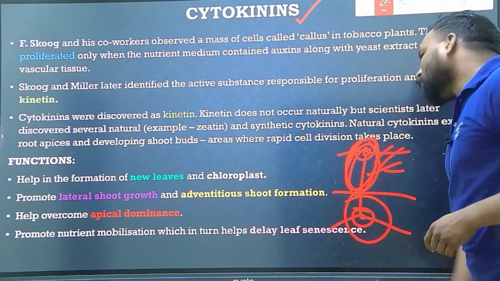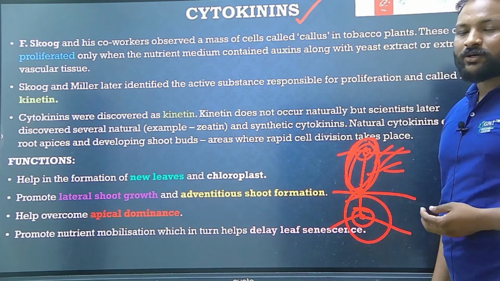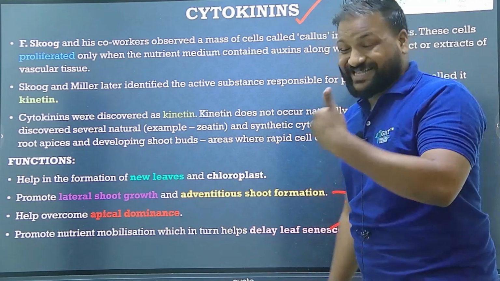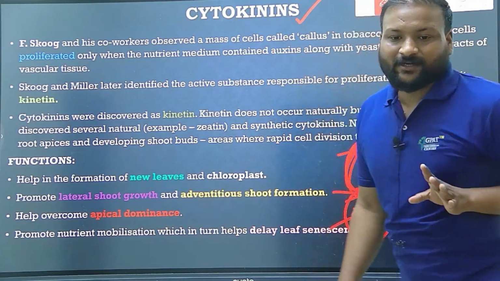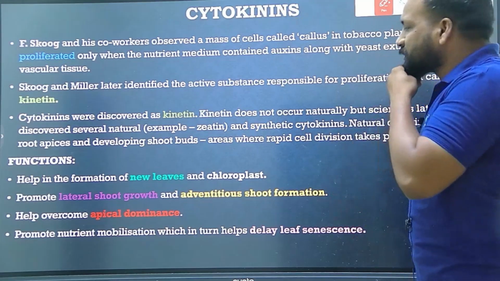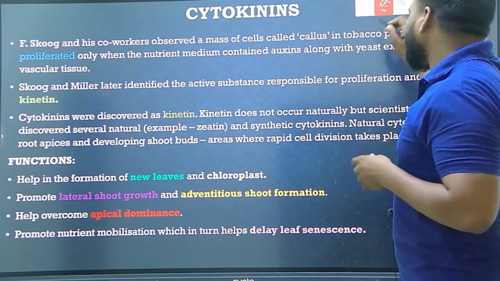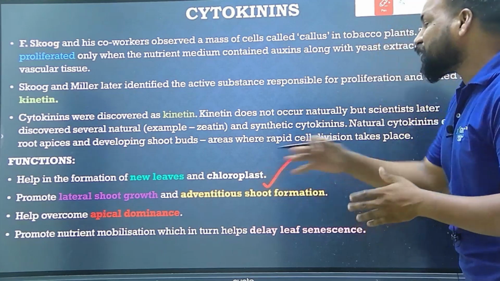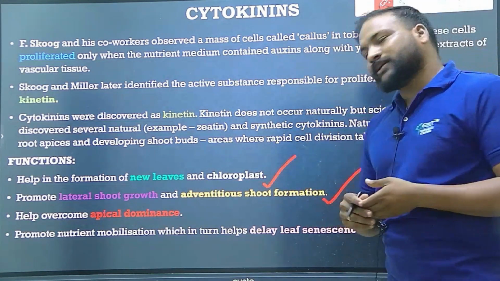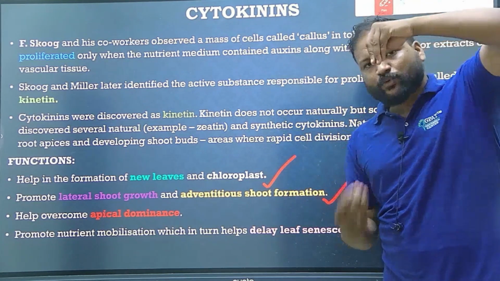And in root also they are present. Why are they present in the root? Whether it becomes a primary root, secondary root, tuber or rhizome, they can also decide it by the cytokinin. Clear? Yes. So let us see the functions. It helps in the formation of new leaves and chloroplast, and they promote lateral shoot growth and advance shoot formation.